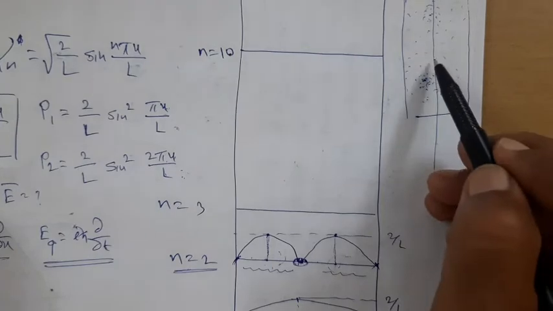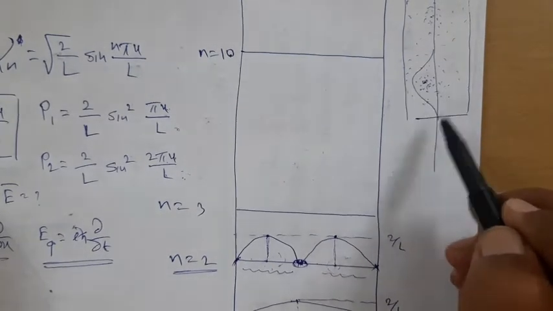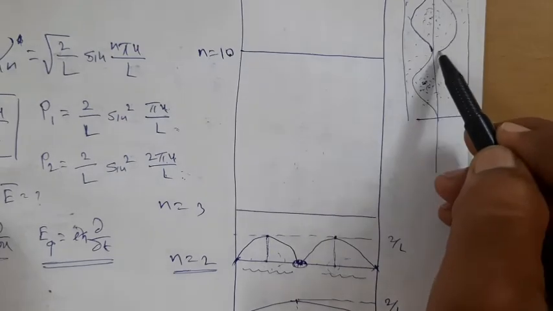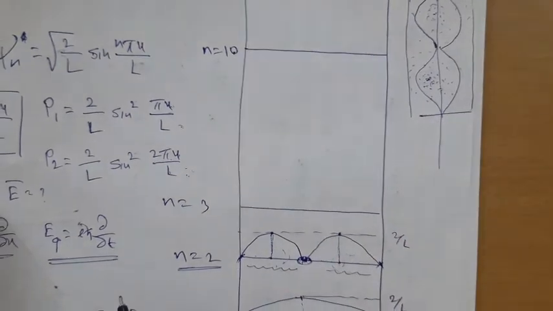Now this is the direction. Here the probability is maximum, here the probability is 0, here it is maximum, here it is 0. Therefore this is the probability zone. Correct? This is the probability zone.